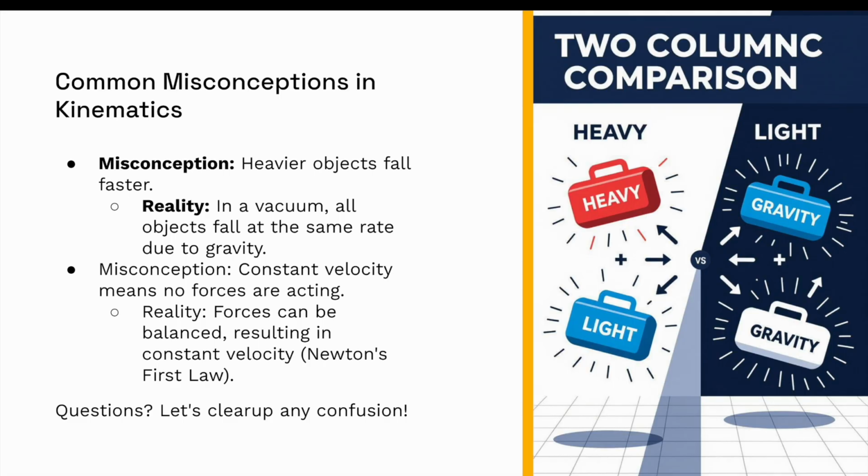So here are some of the most common mistakes people make on exams. Number one is that heavier objects fall faster. People think that if I have a 100 kilogram barbell and a 10 kilogram dumbbell, and I drop them both from my 10th floor window, please don't do that, by the way, you'll probably kill someone, that the 100 kilogram barbell is going to fall faster. Why? Because it's heavier, and we think that heavier objects fall faster.